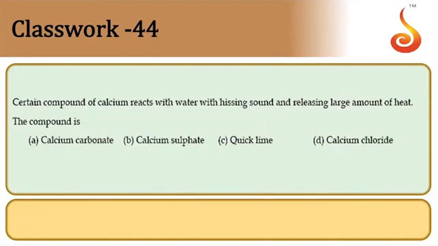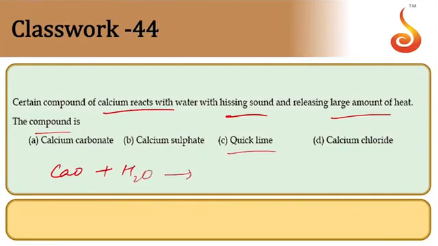Then, a certain compound of calcium reacts with water with hissing sound and releases large amount of heat. The compound that reacts with hissing sound and releases heat is calcium oxide, because calcium oxide plus water forms calcium hydroxide.